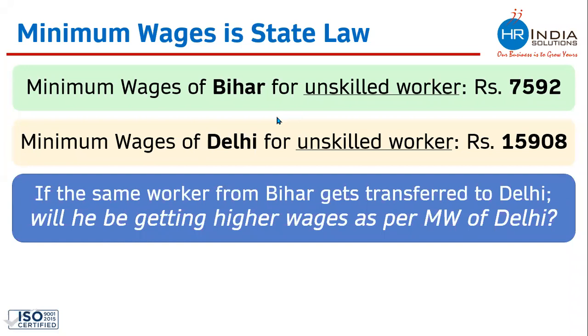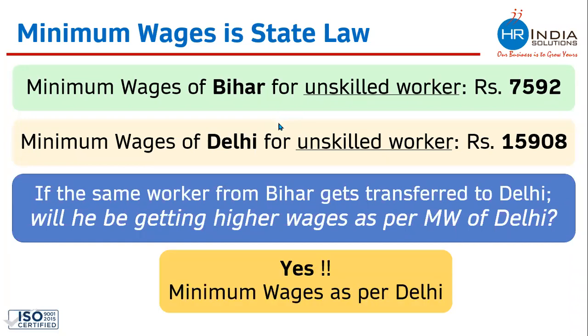Cost of living, cost of living. Yes, you all are correct because minimum wages of Delhi is high. And why is minimum wages of Delhi high? Because it is decided on the basis of many factors, which we have seen in the previous slide. Cost of living and location is one of them. So you all are correct. Yes, this person will be getting higher minimum wages as per Delhi.